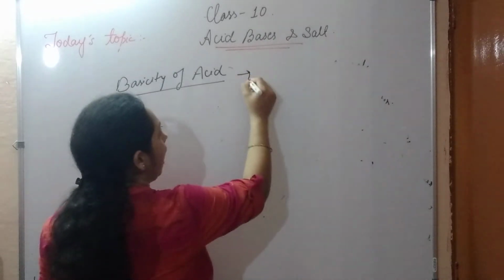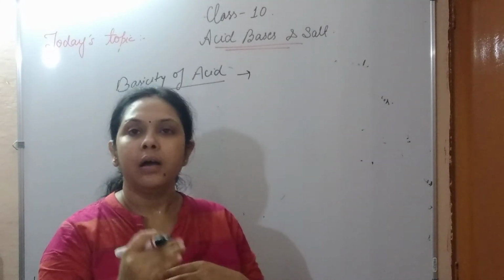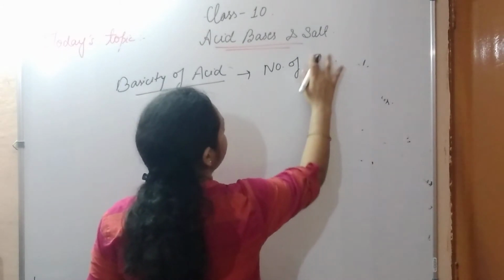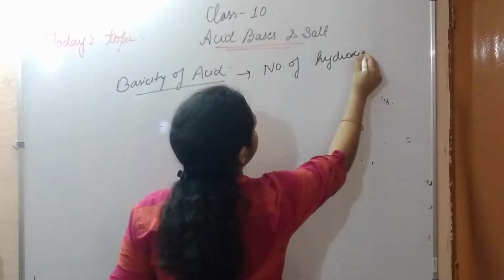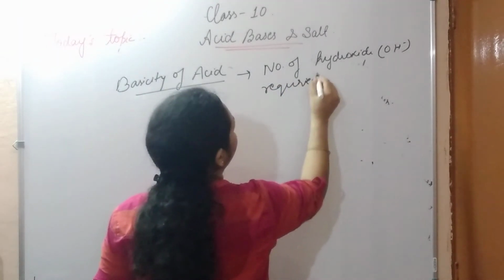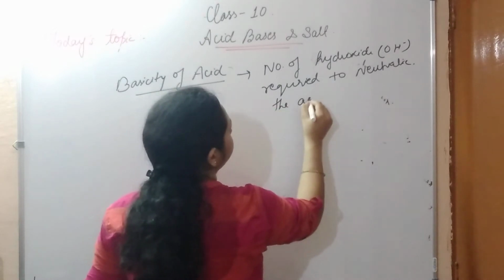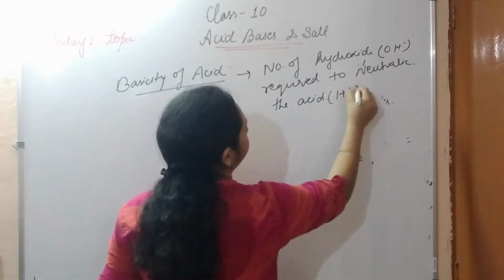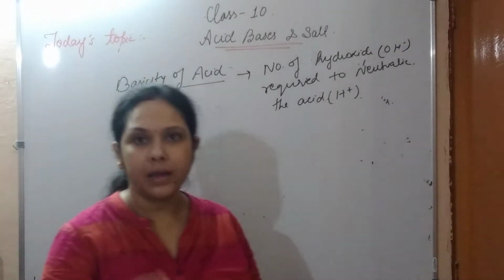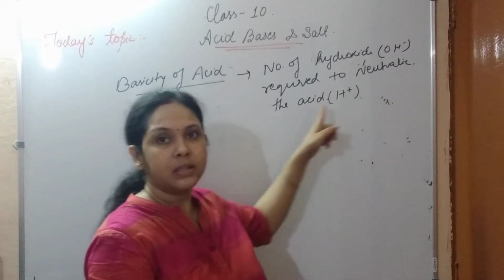It shows how many hydroxide ions, that is OH minus ions, are required to neutralize the acid, that is, the hydrogen ions. So the basicity of acid means how many hydroxide ions are required to nullify or neutralize the hydrogen ion.